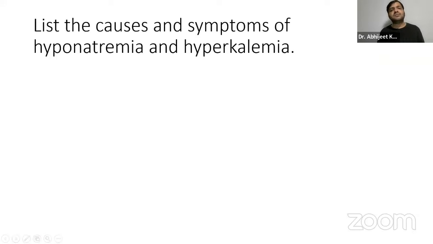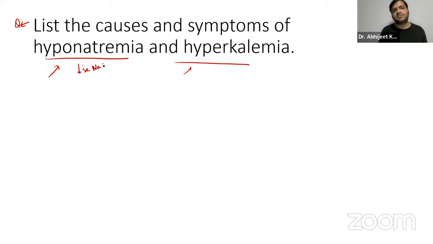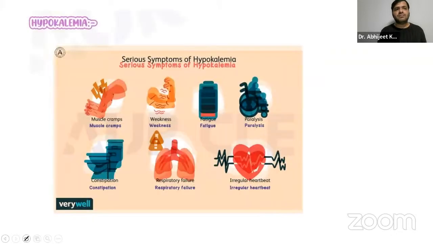Okay, list the causes and symptoms of hyponatremia and hyperkalemia. This is in the first question. We have already discussed the causes and symptoms. You can just refer to the starting video where I have discussed the causes and symptoms of both hyponatremia and hyperkalemia, where we have decreased sodium levels and increased potassium levels in the blood, right? Hyperkalemia is more than 5.5, and hyponatremia is basically less than 125. Normal sodium levels are 135 to 145. Normal potassium levels are from 3.5 to 5. So these are all the symptoms.